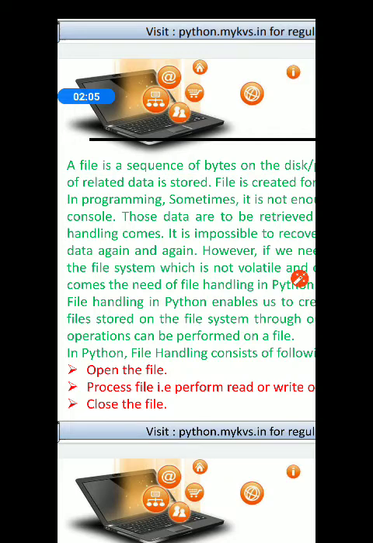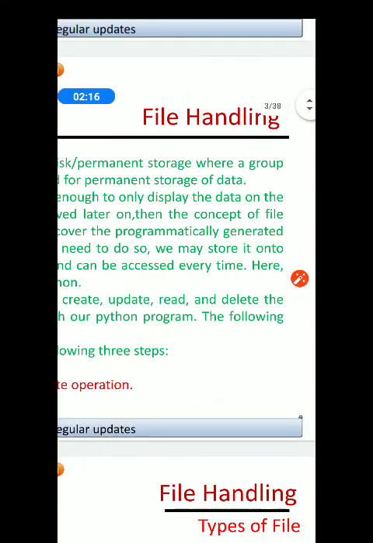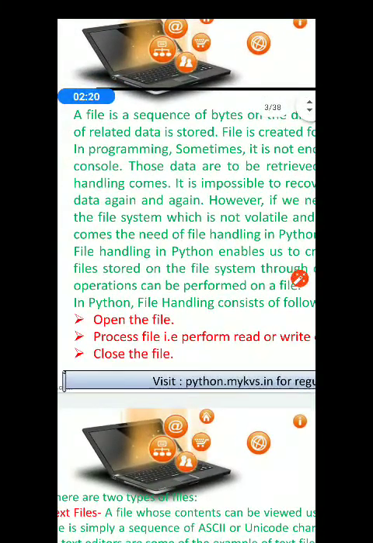I am repeating the definition, please note down in your copy. A file is a sequence of bytes on the disk where a group of related data is stored.